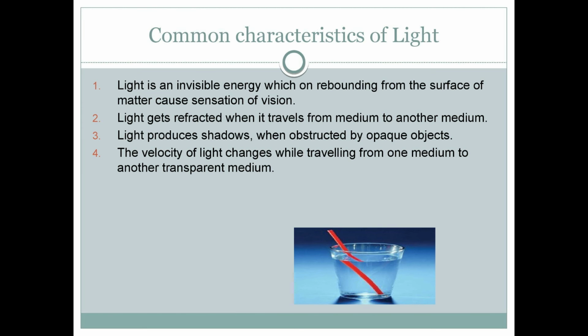Second is that light gets refracted when it travels from one medium to another medium. Whenever light goes from air to water, or water to glass, that means from one medium to another, it gets refracted. Number three, light produces shadow when obstructed by opaque objects. What are opaque objects? Those through which light cannot pass. Whenever light falls on such opaque objects, light produces shadow.